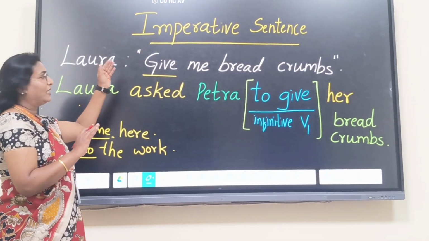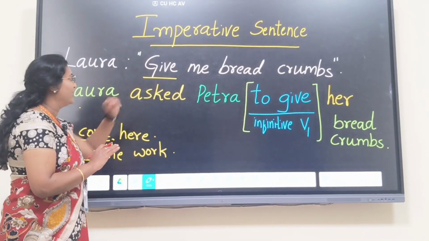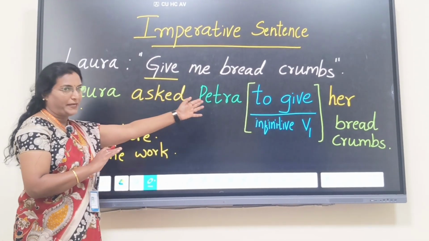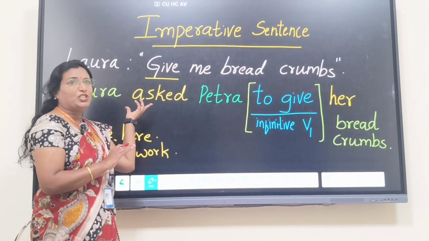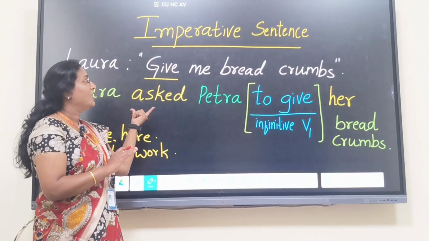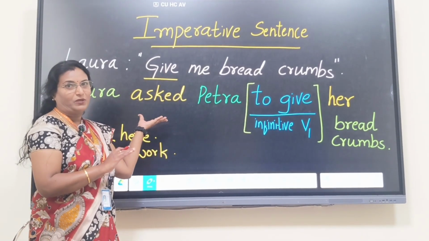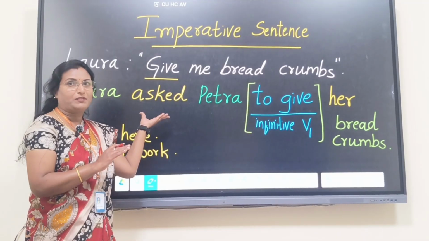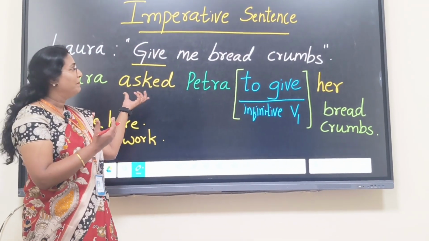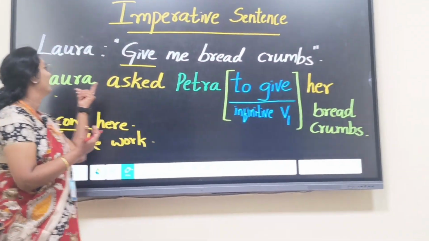Laura says, Petra, give me breadcrumbs. This is an imperative sentence. So how do you have to report? Laura asked Petra. You might ask, ma'am, it is not a question, but still you are just using the reporting verb as asked because she is asking. Or you can also write requested, or commanded sometimes. It all depends on the tone. So here I take the simple one as she is asking. So I have taken the reporting verb as asked.